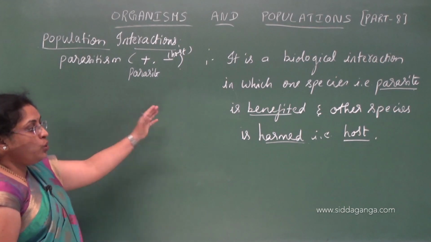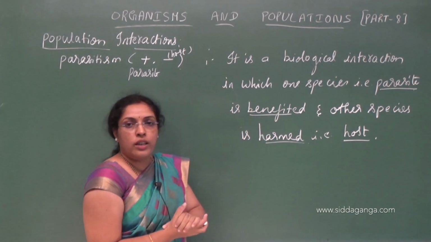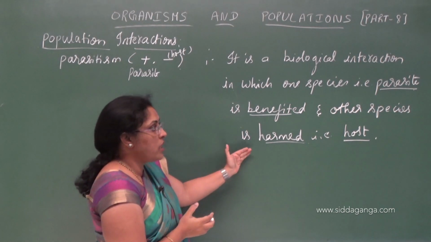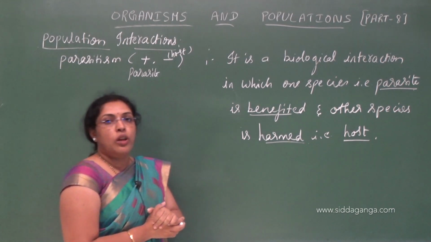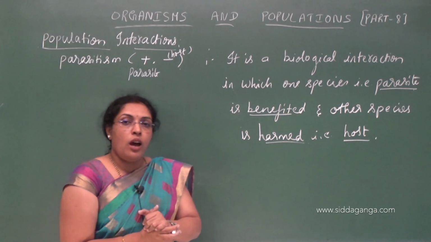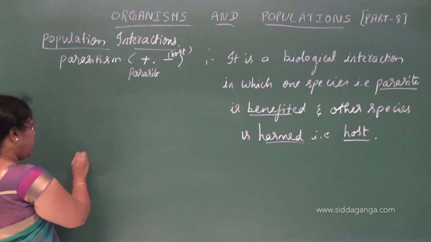So here usually the parasites are smaller in size when compared to the host. Hosts are larger in size, parasites are smaller in size. Some parasites are host specific.